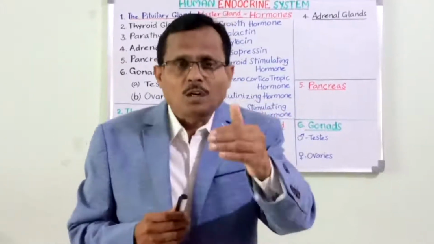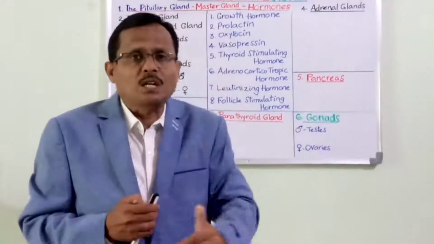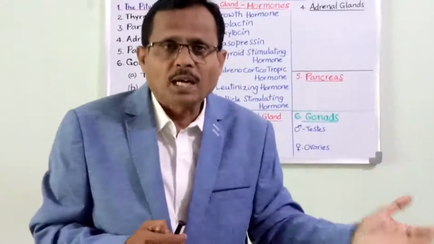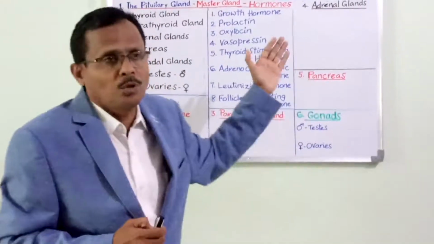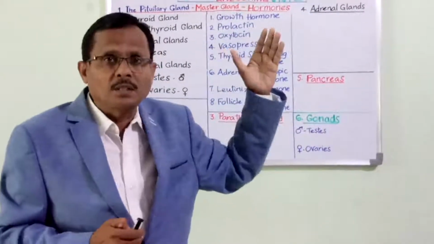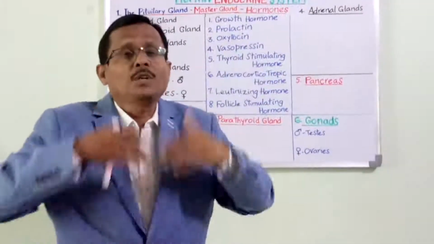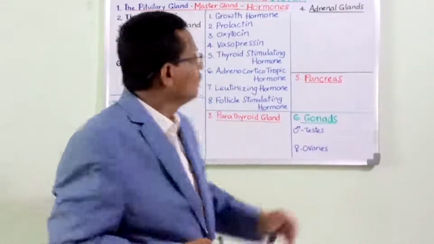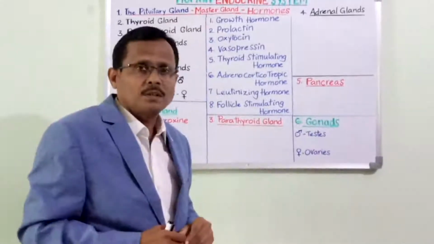So lesser release of growth hormone results in dwarfism, and excessive release of growth hormone by the pituitary gland results in gigantism, means heavy growth or profuse growth. It is also quite dangerous. Now the second one, prolactin.